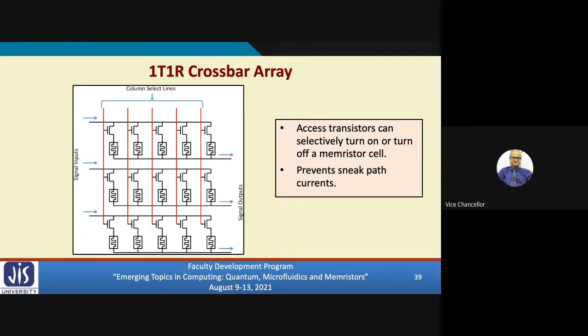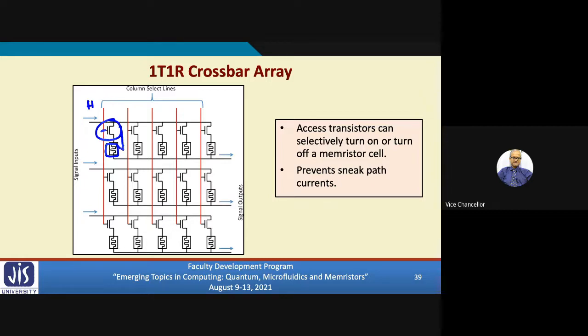So you see, these are the memristors, okay? And we have connected one MOS transistor alongside each. In the normal crossbar, there are no MOS transistors. So you apply voltages in rows and columns and some current will be flowing. But now, unless I turn on this transistor, unless I apply a high voltage here, the gate of this transistor will get high voltage. Then only the source and drain will be conducting. Then only the current flowing path will be formed.